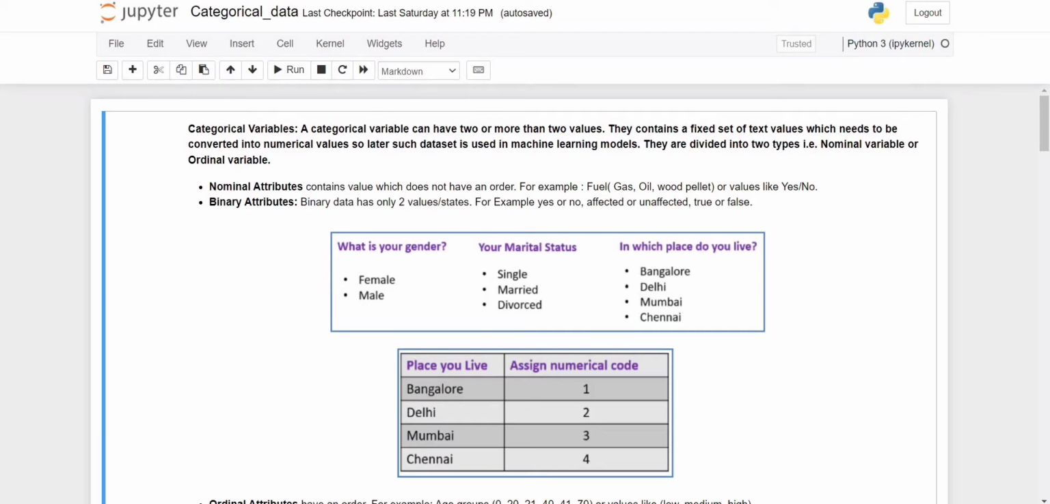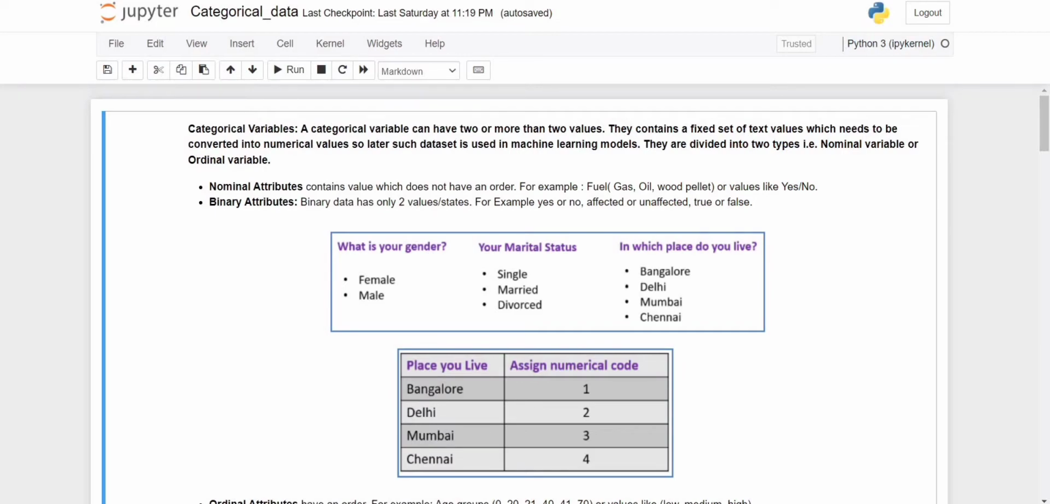The next is the binary attribute. A binary attribute has only two values. It may be yes or no, in the form of 0 and 1. This kind of column, we can say, is a binary attribute. There are only two possibilities: it may be yes or it may be no.